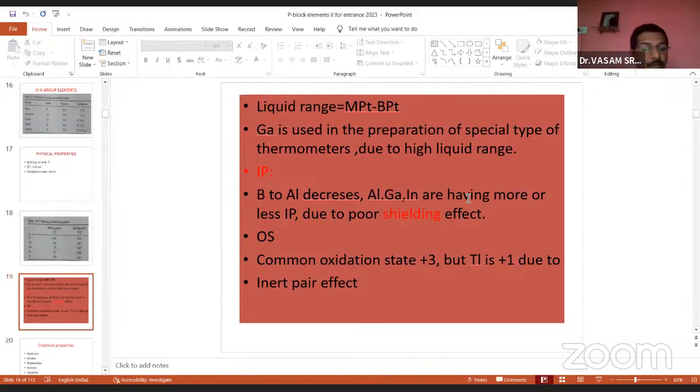Gallium is always available as Ga2, gallium 2. Okay, it is a liquid element. So due to the large liquid range, gallium is used in the preparation of special types of thermometers. Gallium's molecular state is Ga2. And the next one, IP value, and the common oxidation state is plus 3, but thallium is plus 1 due to the inert pair effect, you know already.